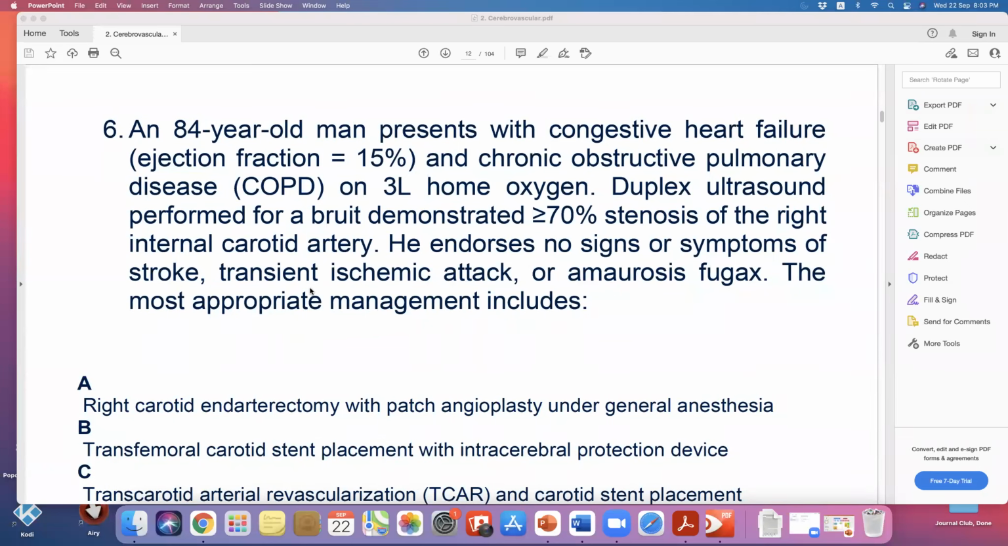An 84-year-old man presents with congestive heart failure, ejection fraction is 15%, and chronic COPD on 3 liter home oxygen. Duplex ultrasound performed for a bruit demonstrated more than 70% stenosis of the right internal carotid artery. He endorsed no signs or symptoms of stroke, transient ischemia, or amaurosis fugax. The most appropriate management includes, and this patient is